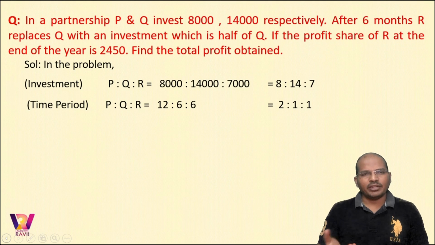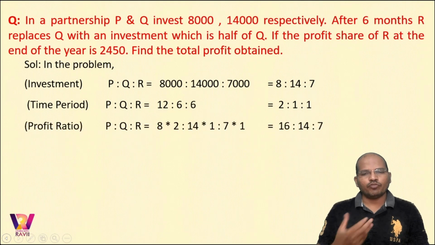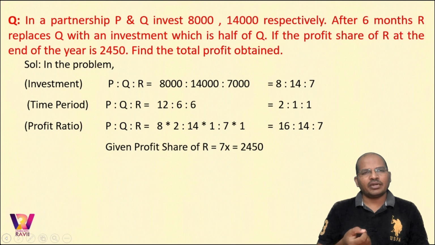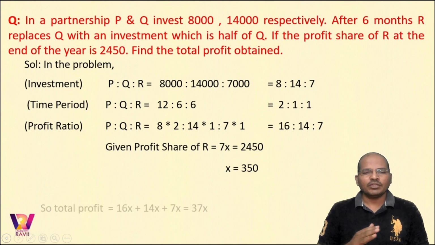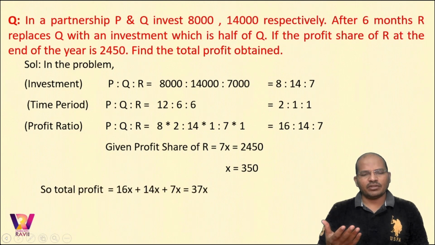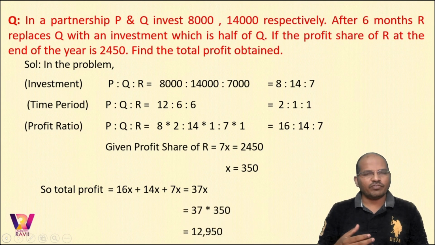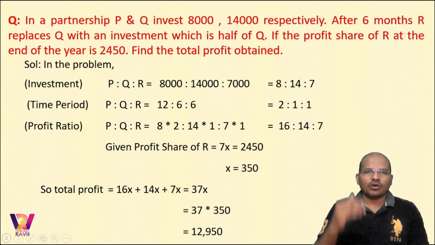Now we combine them, we multiply them to get the final profit ratio. That is 16 is to 14 is to 7. Now given the profit share of R, 7 parts is 2450. What is one part? One part is 350. So if one part is 350, find the total profit now. That is 16 plus 14 plus 7, that is 37 parts. So 37x, so 37 into 350 would be the final answer. It is 12,950 rupees. So see the question and see how it is being solved step by step.